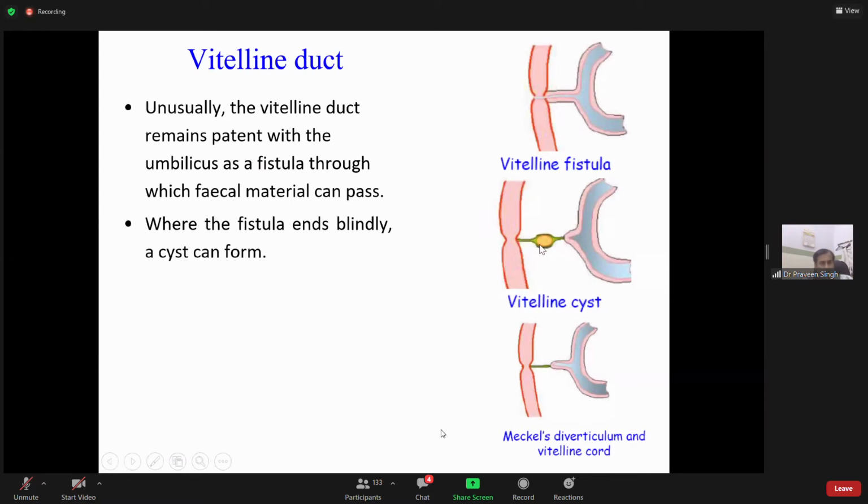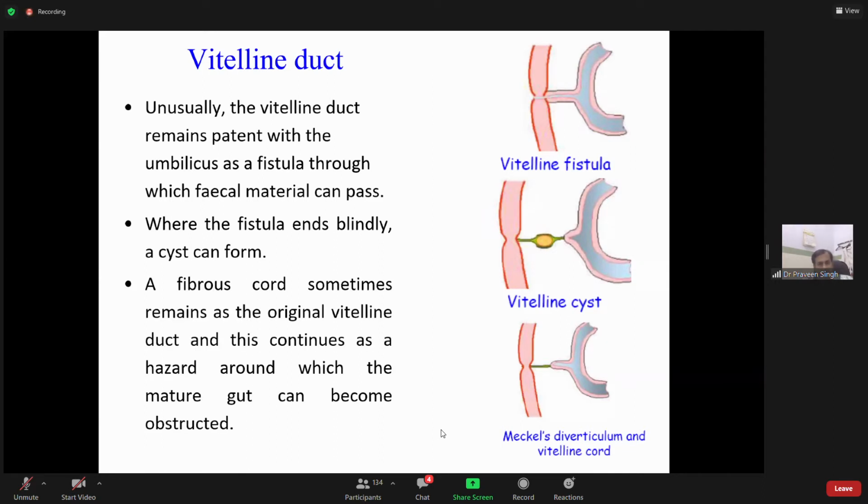Where the fistula ends blindly, a cyst can form. It can end blindly like this, and then there can be a cyst, and this cyst is called a vitelline cyst. And third, sometimes a fibrous cord remains as the original vitelline duct, and this continues as a hazard around which the mature gut can become obstructed. Sometimes half of it can be a cord, sometimes the whole thing can be a cord. Obviously if there is a cord, it can obstruct part of the small intestine specifically.